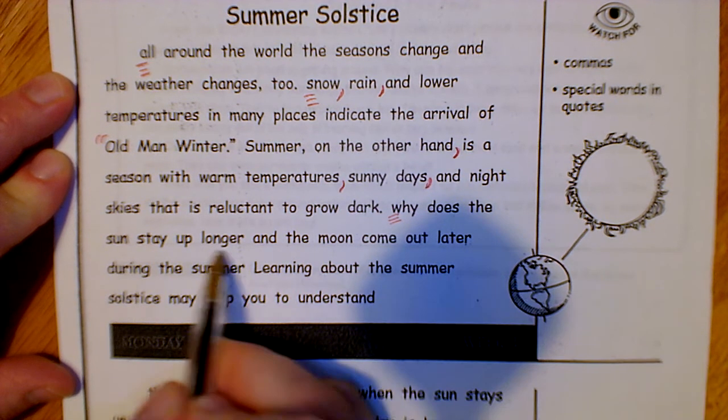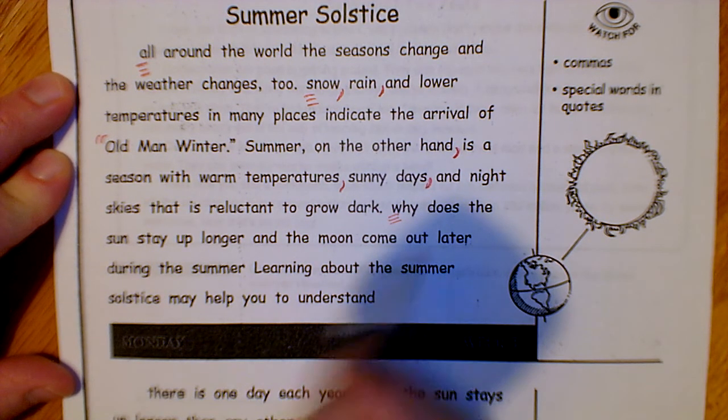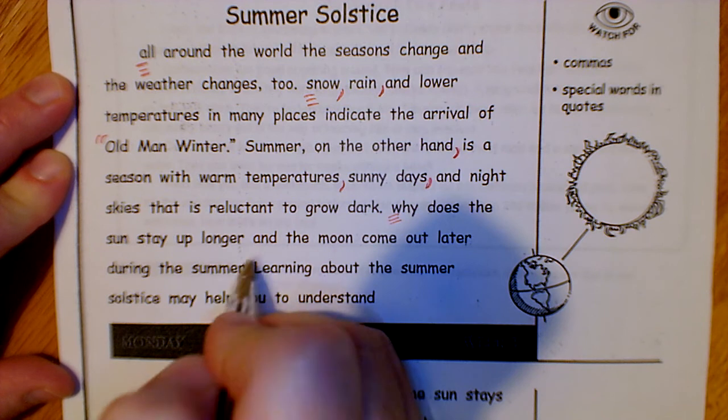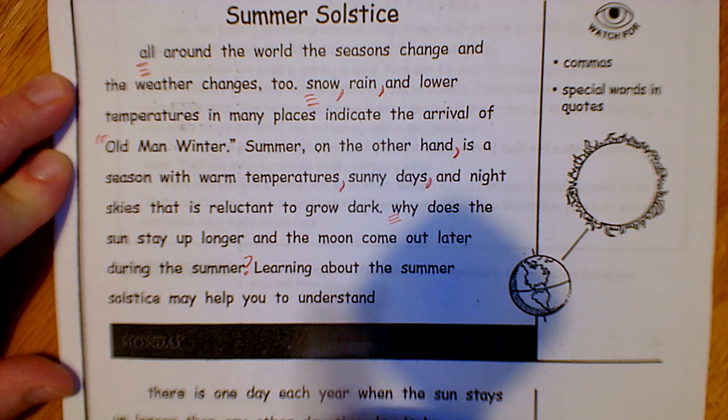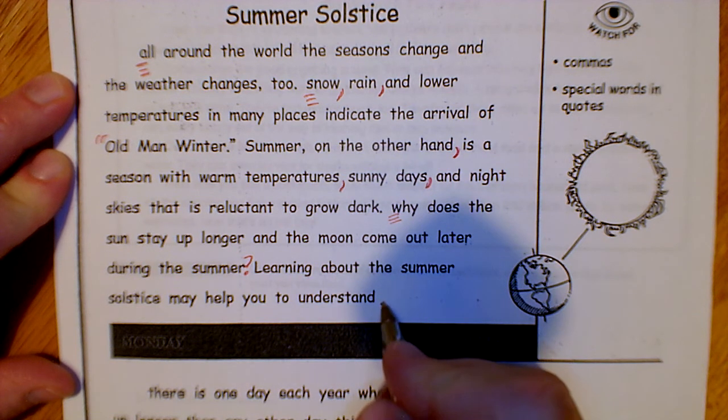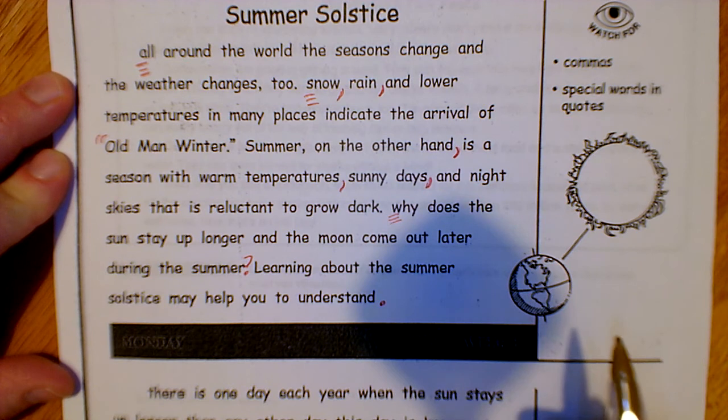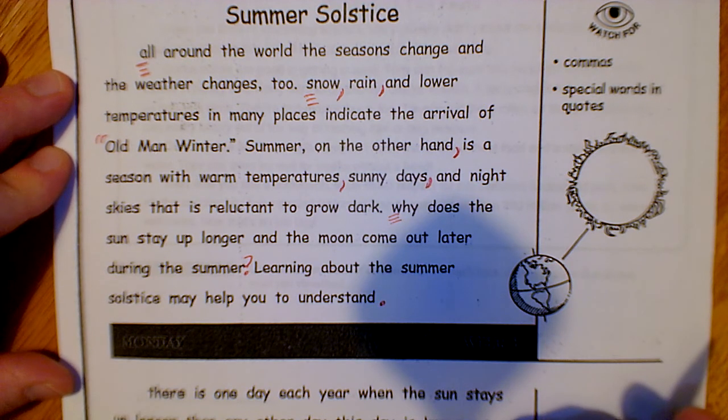Why does the sun stay up longer and the moon come out later during the summer? That's a question. Here's my question word. Learning about the summer solstice may help you to understand. Ending punctuation. And those are all the things you needed to change on the top half.